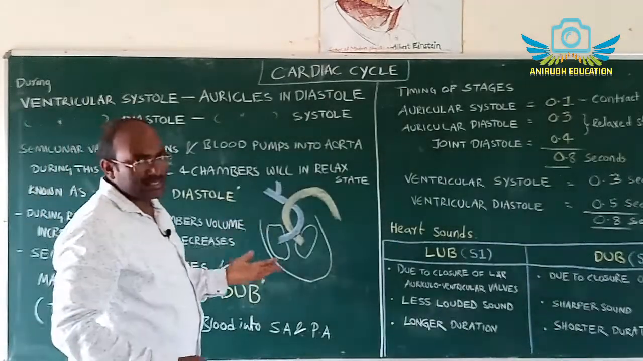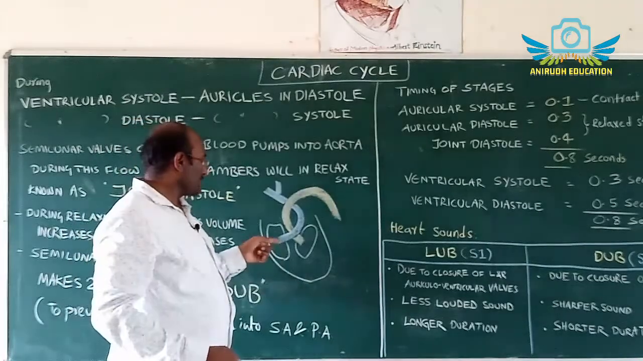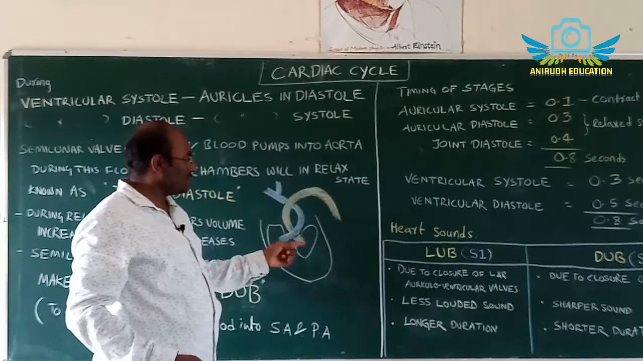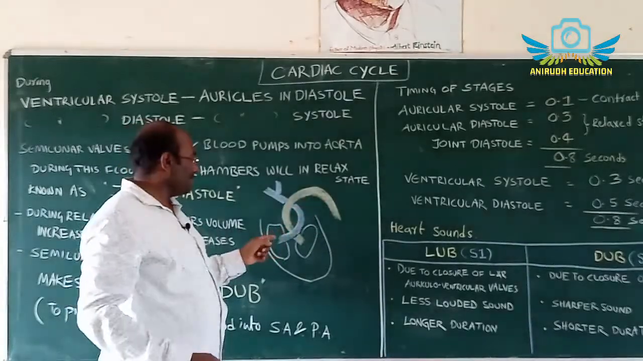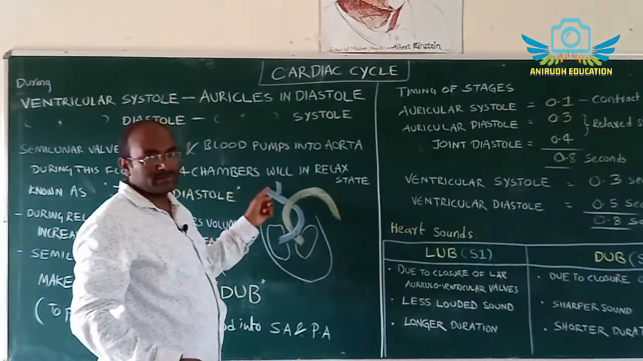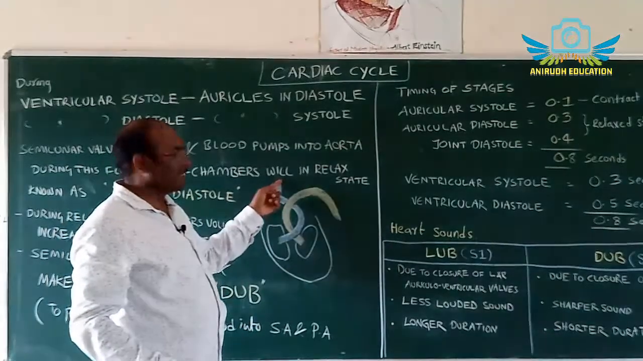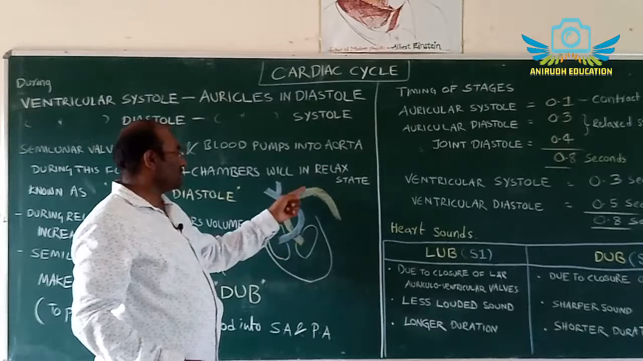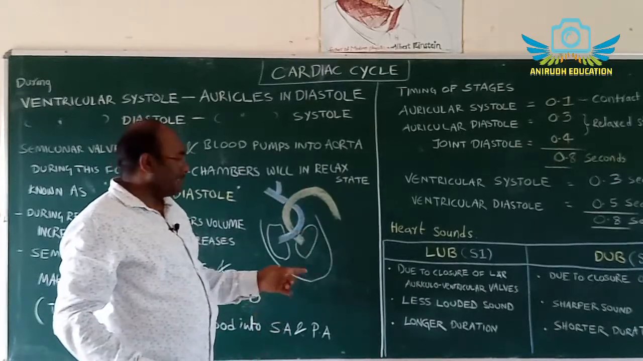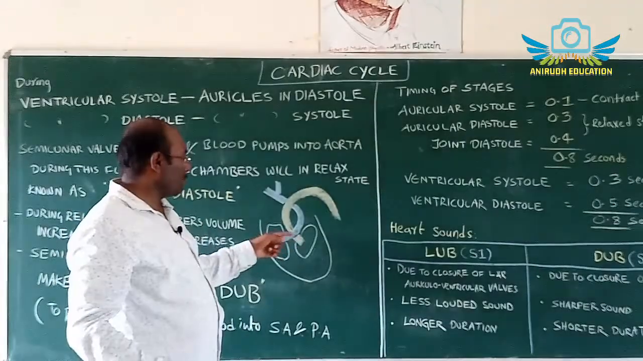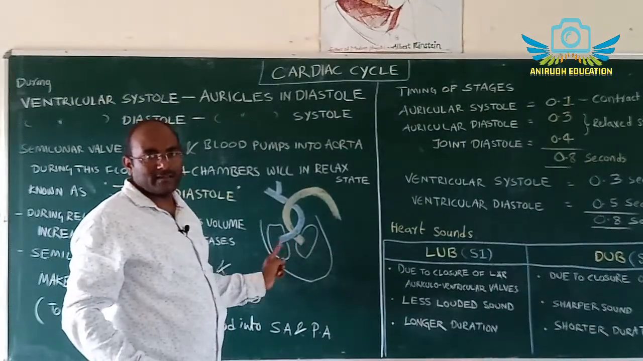So where are the semilunar valves present? This blue line indicates the pulmonary artery. This is the systemic artery. This blue line distributes the deoxygenated blood into the left and right lung, and this is the systemic arch. It distributes the oxygenated blood into different parts of the body, and both are provided with semilunar valves.